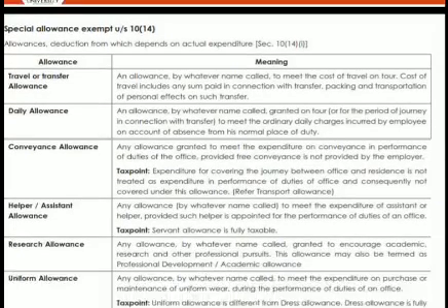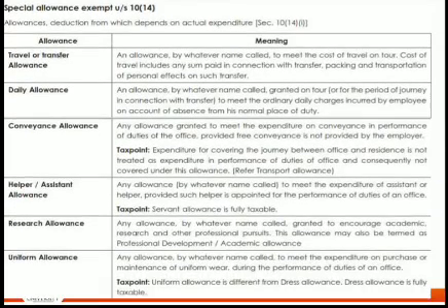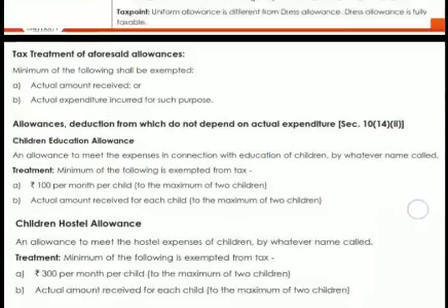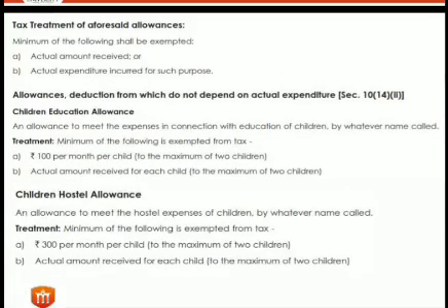There are some special allowances also, like travel or transfer allowances, daily allowances, conveyance, helper, assistant, right? These are the allowances which depend on actual expenditure. Say for example, if I am getting a uniform allowance of 1,000 rupees and the actual expenditure incurred is 800 rupees, then the remaining 200 is taxable, right? The tax exemption in the aforesaid allowances is the minimum of the following: actual amount received or actual expenditure,